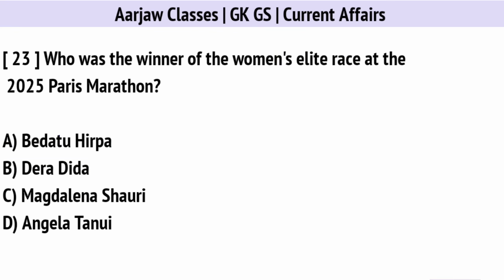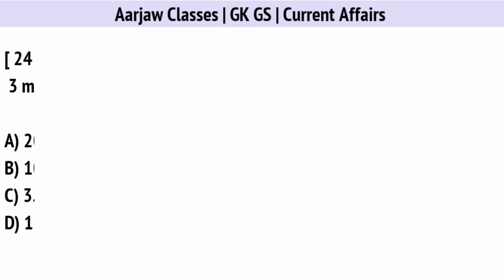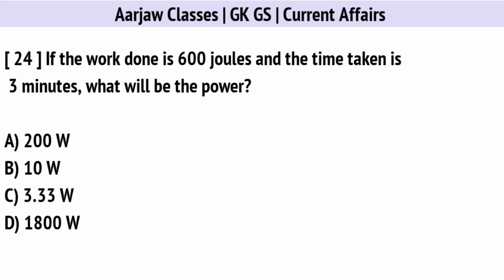Who is the winner of the women's elite race at the 2025 Paris Marathon? Right option is A. Bedatu Hirpa. If the work done is 600 joules and the time taken is 3 minutes, what will be the power? Correct option is C. 3.33 watts.